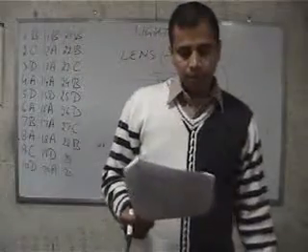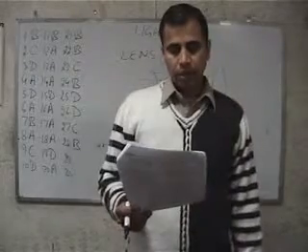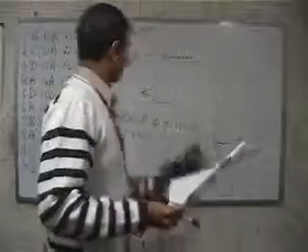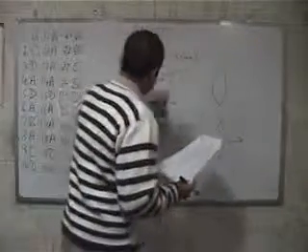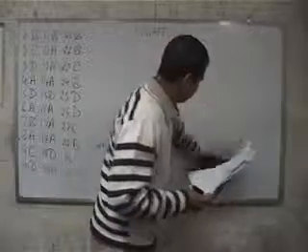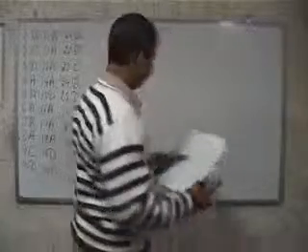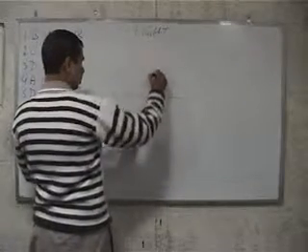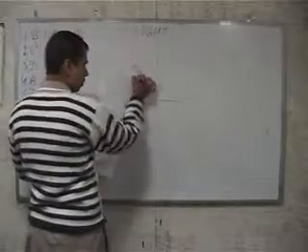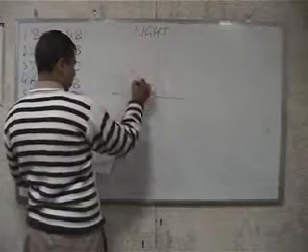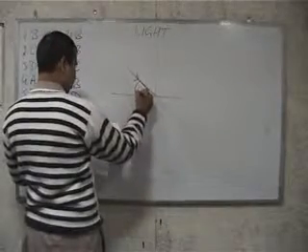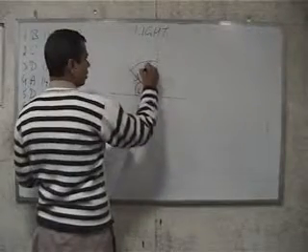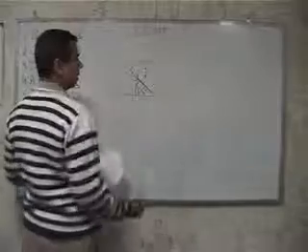Question number 29. From the diagram given, what is the angle of incidence and theta? This is the normal. We have been given that this angle is 65 degrees. Now the angle of incidence is always the angle between the normal and the incident ray.